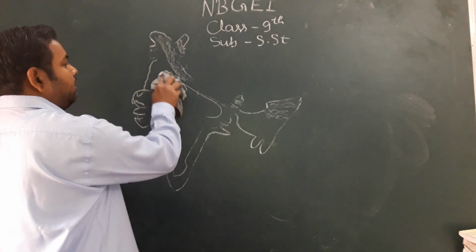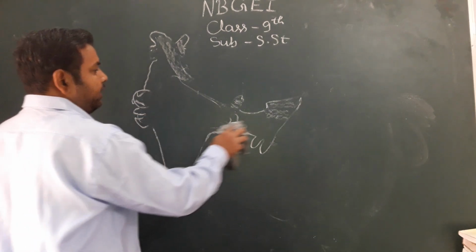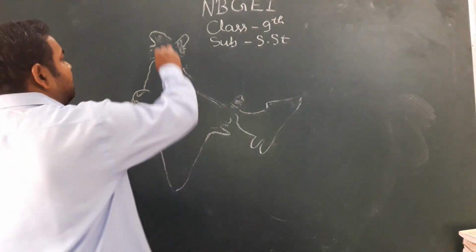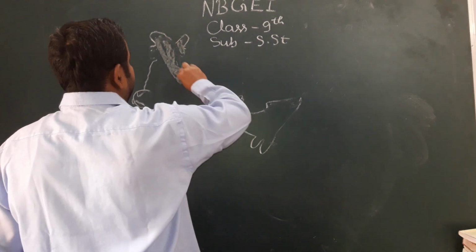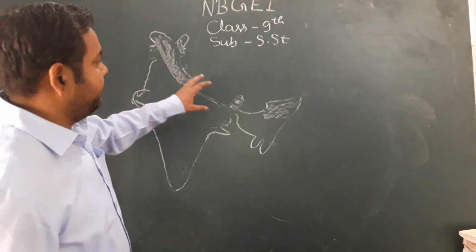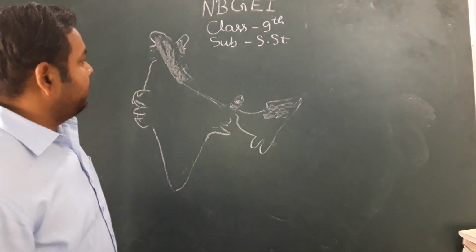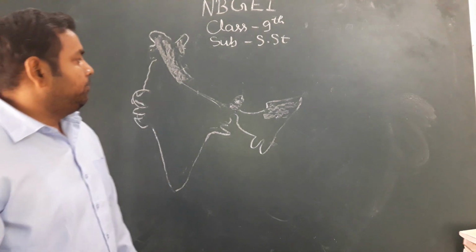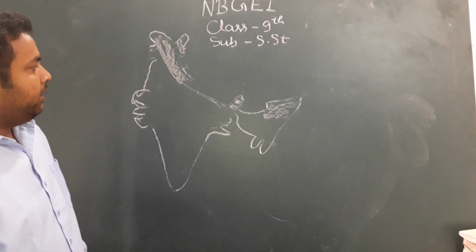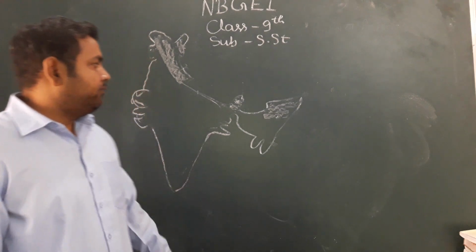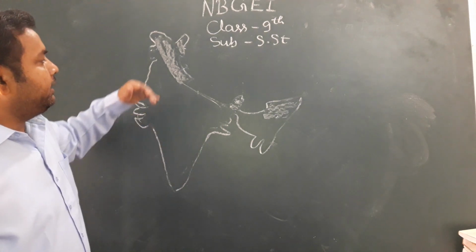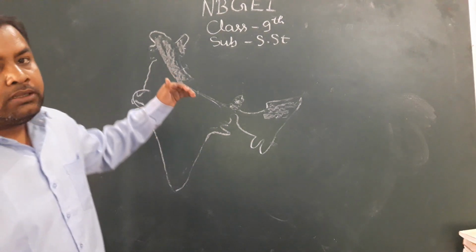Firstly, I will teach you about the mountain range. The mountain range is situated in the north part of India. We call it the Himalaya mountain range. It is the natural border of India because big hills are situated in the Himalaya, and it is the youngest fold mountain range. So it creates the natural border in the north part of India.